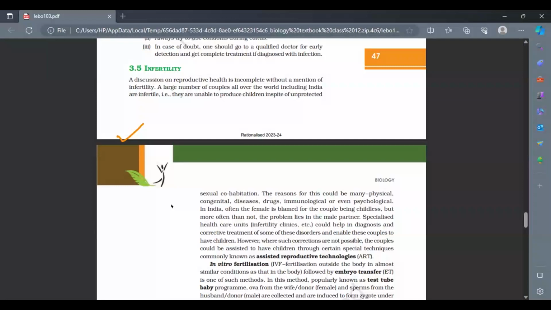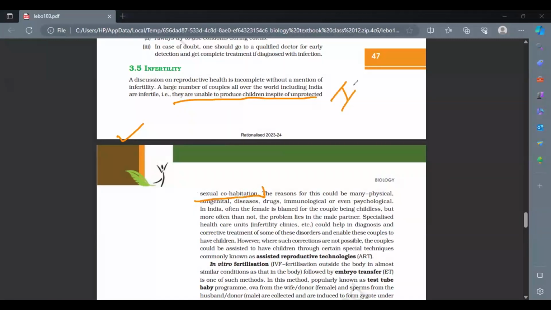So what is the meaning of the term infertility? What does it mean in terms of biology? Who is considered to be an infertile couple? They have given one line to you, which you should refer to when you are answering: they are unable to produce children in spite of unprotected sexual cohabitation.